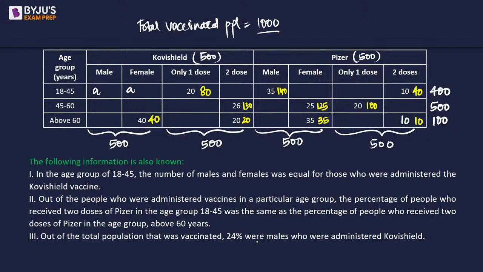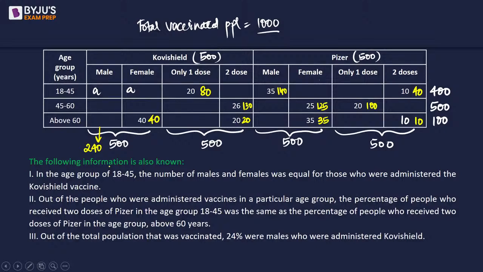Out of the total population that was vaccinated, 24% were male who were administered Covishield. So if we look at Covishield, 24% of 1000, which is going to be 240, is what we are supposed to have.